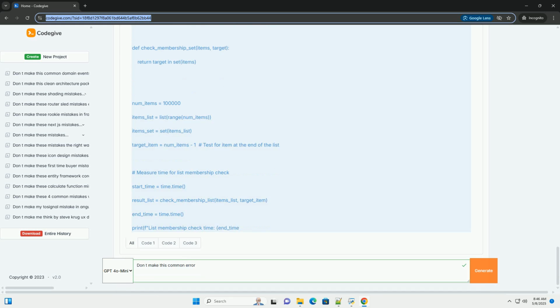Code examples, with demonstrations of the error. Let's illustrate the premature optimization error with examples in Python, Java, and JavaScript. Python example, string concatenation. The problem: concatenating strings in a loop. The premature optimization, avoid this.